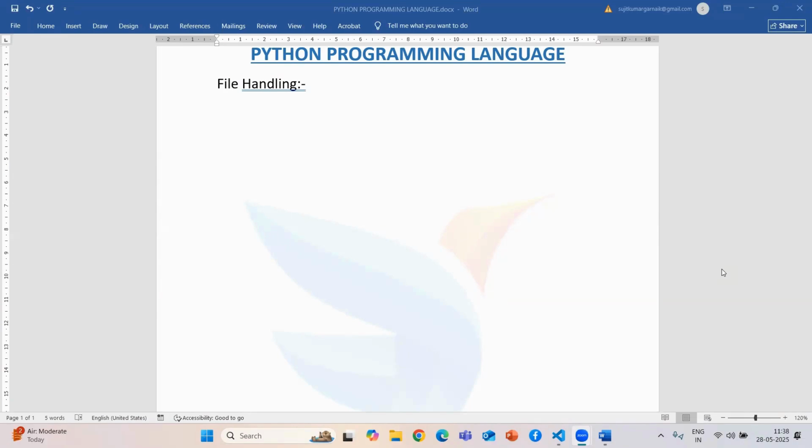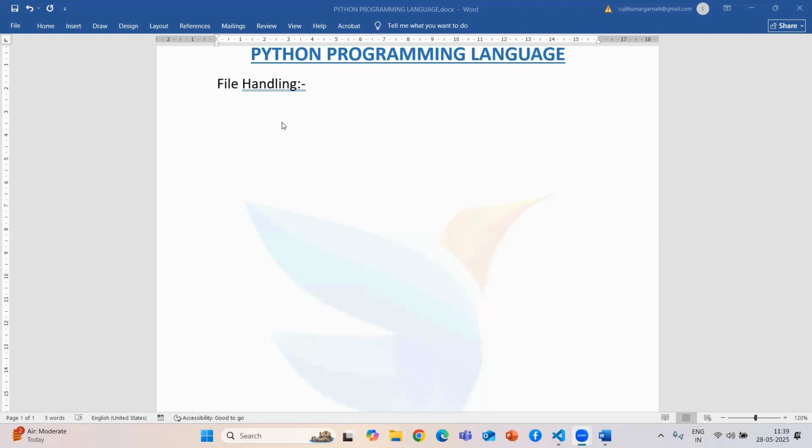So today in the Python series, we are going to start a new concept called file handling. Before we start this session, what is file handling? First we have to make sure what a file is, then we can handle it. File handling means if we already have a file available, or if we have no file, we can create one and handle it. How to handle? We can read that file, or write to that file, or perform some operation. These are called file handling.